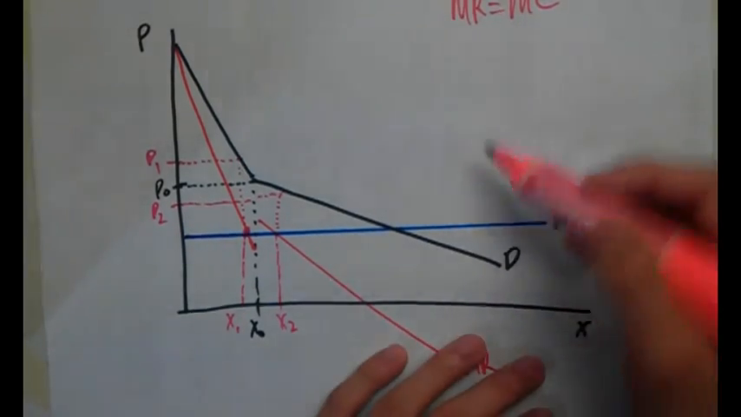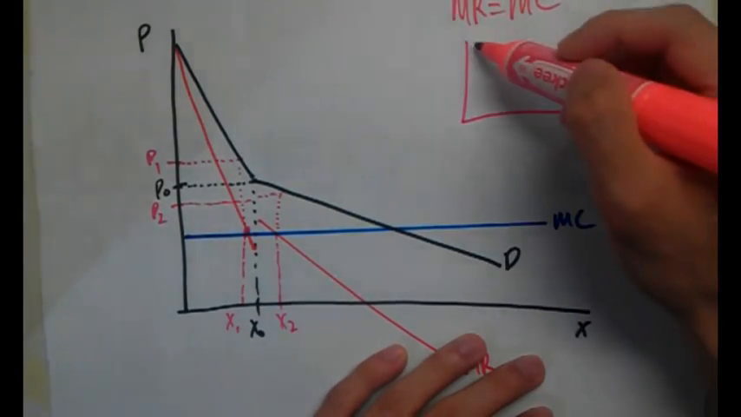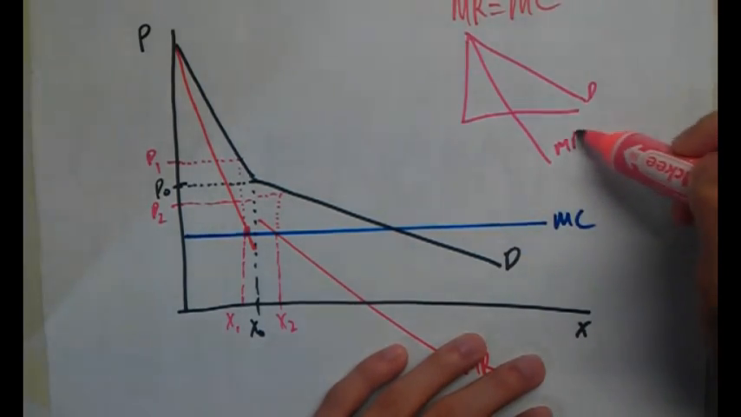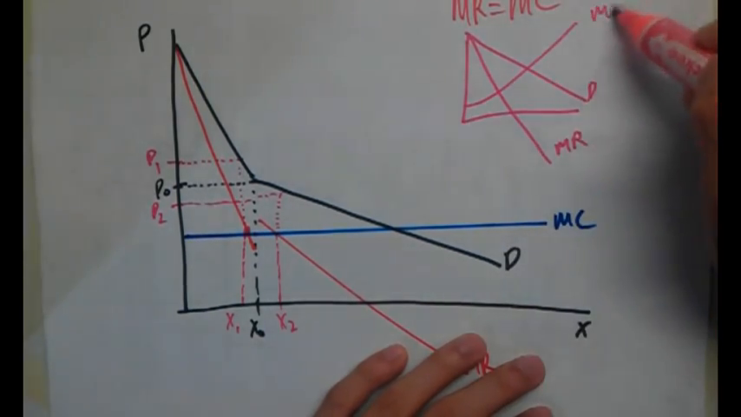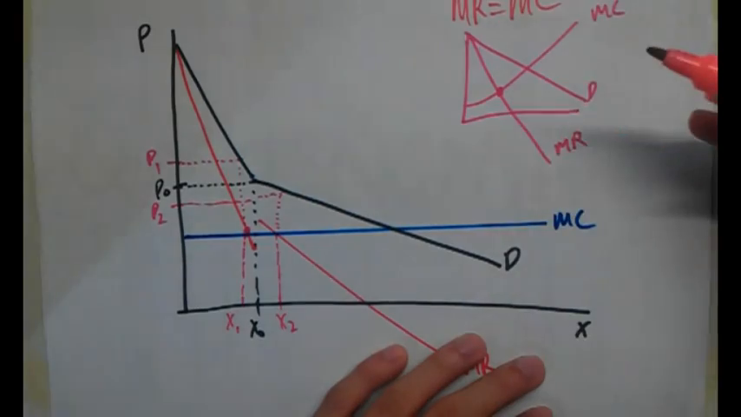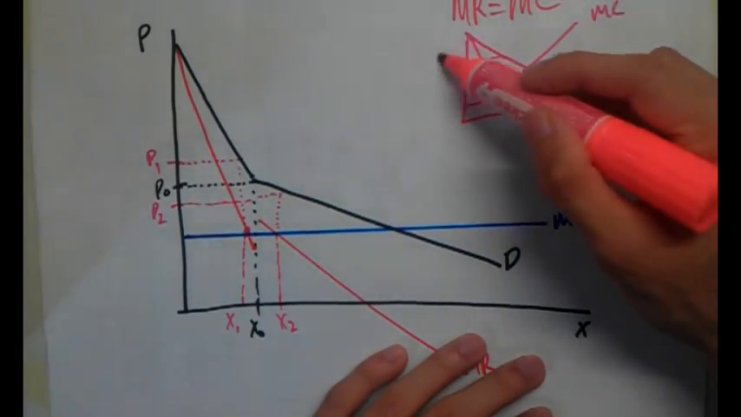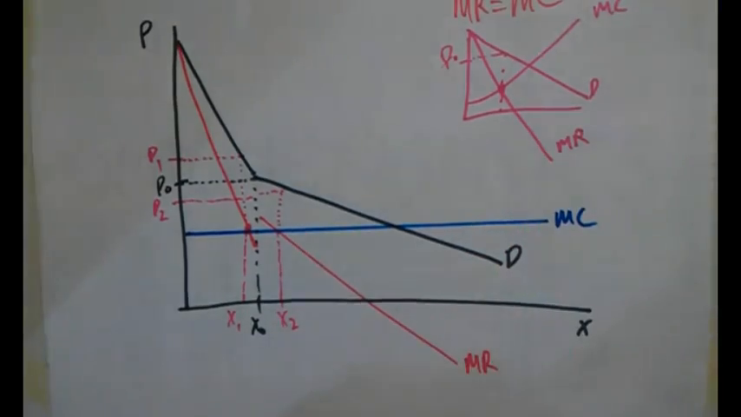Okay, if you still don't understand this, let me show you this normal graph. This demand curve, this is MR, and this is MC. This is the point where the monopolist will produce, right? MR equals MC. So you bring it up, you bring it to the left, then you get a price. That is how we came out with these two points. So that's the answer for question B.